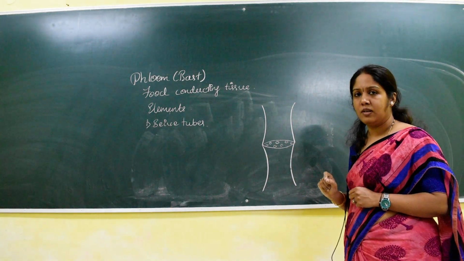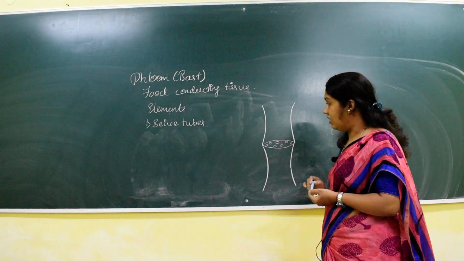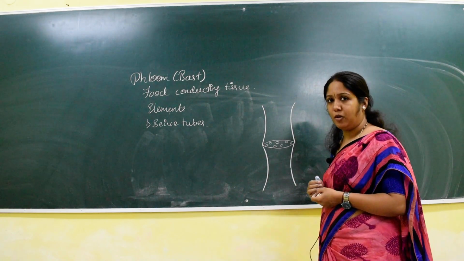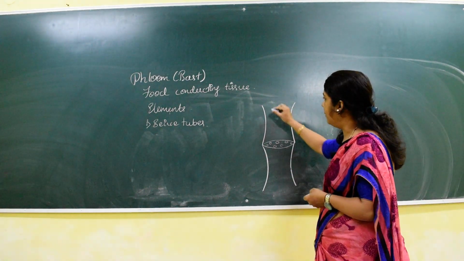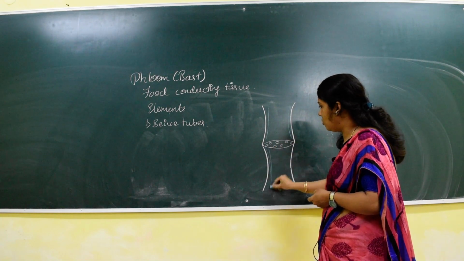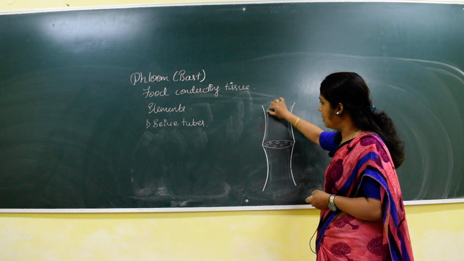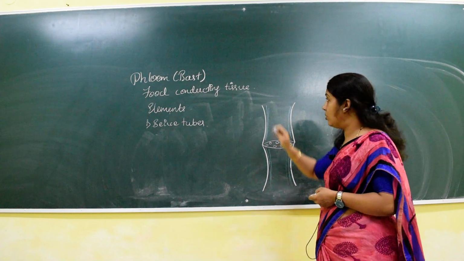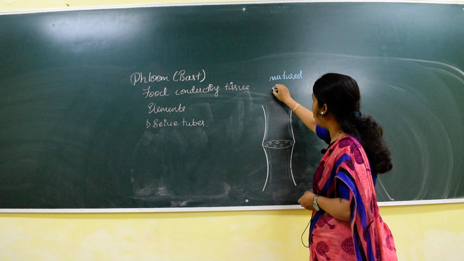Sieve pores. Now, the matured sieve tube lacks the nucleus. Very, very important. The matured sieve tube lacks the nucleus. But there is protoplasm or cytoplasm towards the periphery. This is the protoplasm. As it is living, it has to contain protoplasm. But the word matured is very important from the point of view of competitive exams.